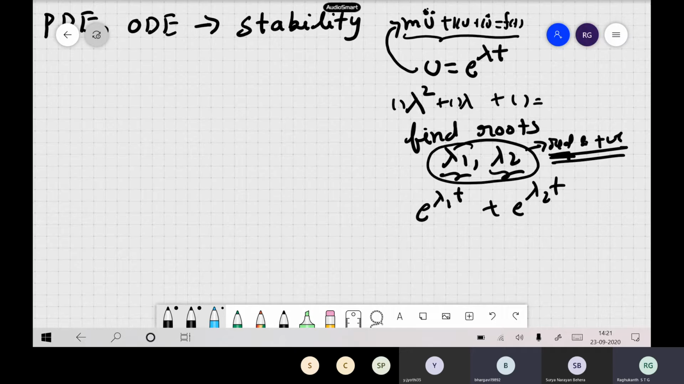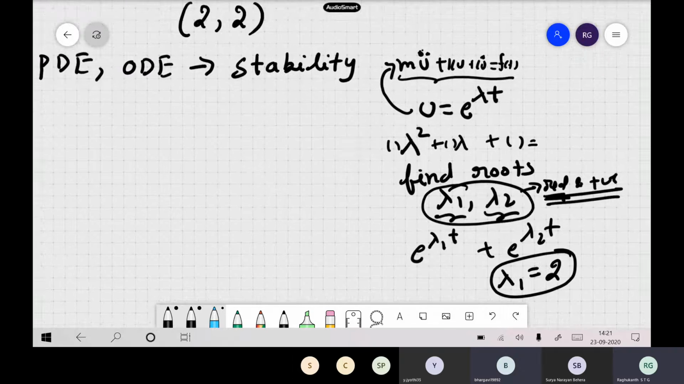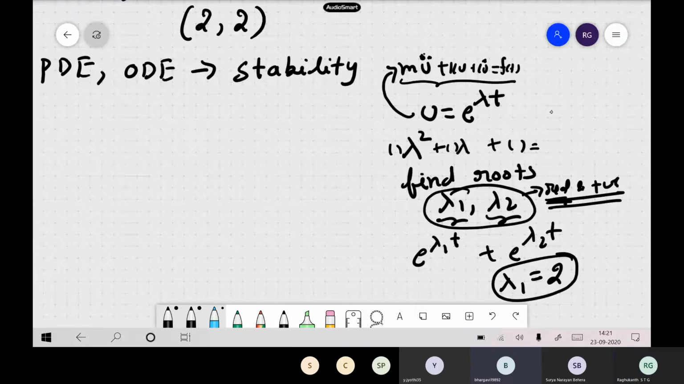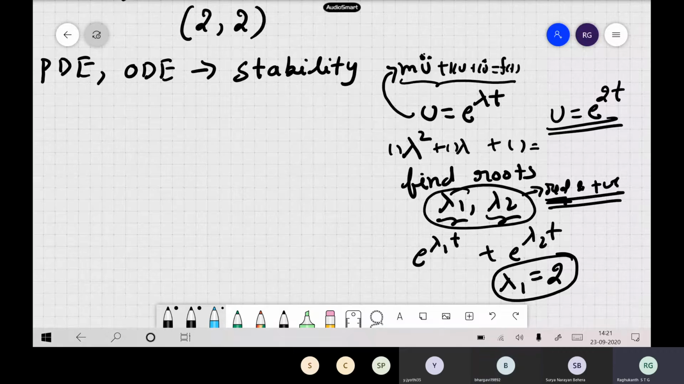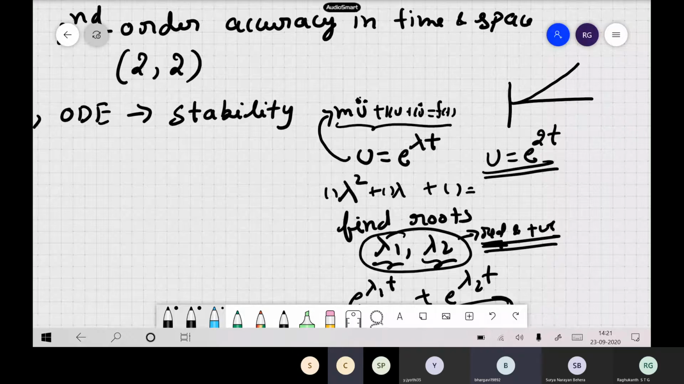So your lambda 1, the first root you have got, is a real root, let us say 2. Now what does it tell you? Exponential increase, that means. So what does it tell you? u is equal to e to the power of 2t. So what does it mean? With time, what is happening? If you try to plot this one, it is an increasing exponential. The solution is increasing.